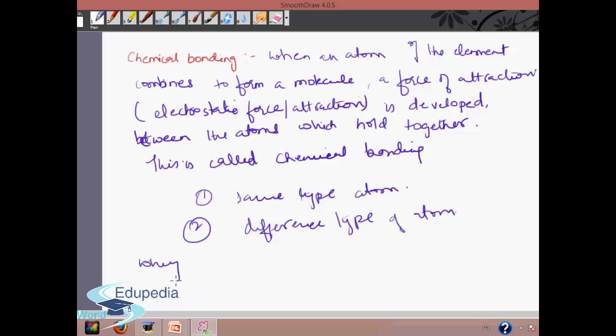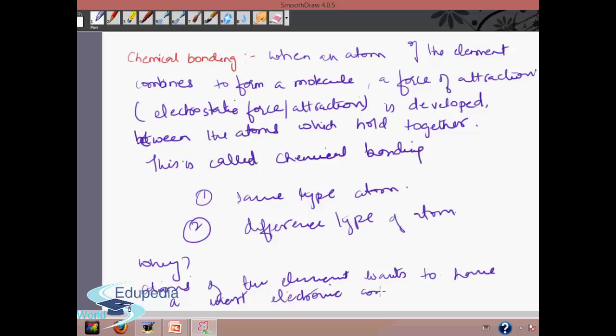Now let's understand why we should have chemical bonding, or why many elements cannot exist in the atomic state but only exist in the molecular state. Just because the atoms of the element want to have an inert electronic configuration to be stable.